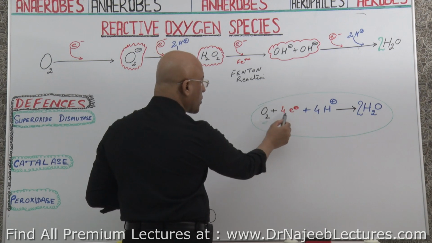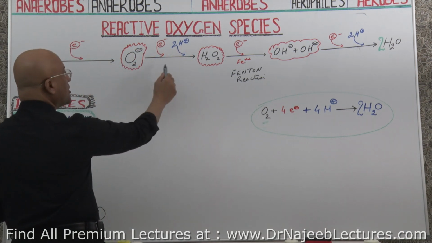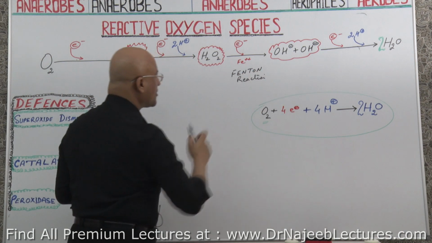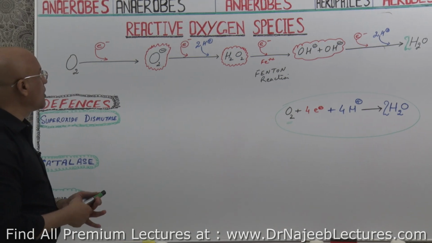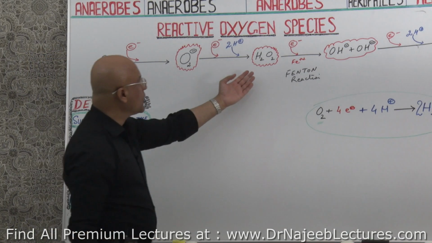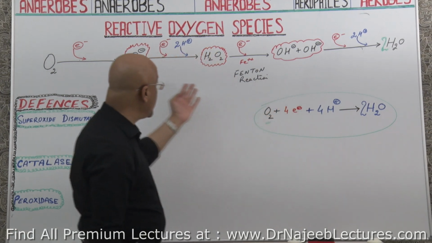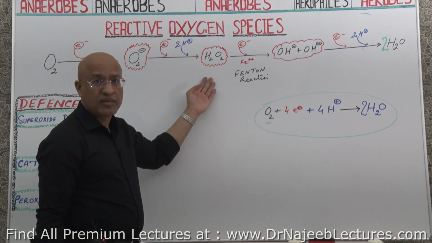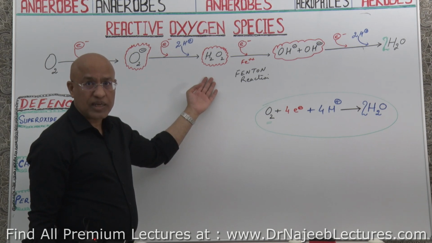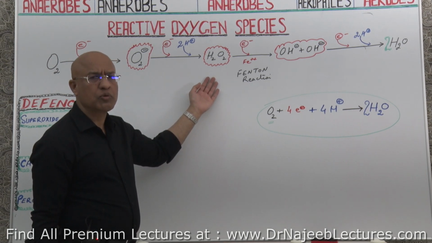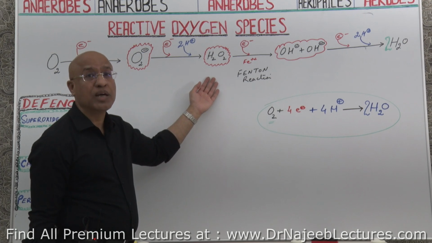But during this, I have broken down this process into small steps, and during these steps there is formation of superoxides, hydrogen peroxide and hydroxyls, right? And if they are set free in the cell, they will react with DNA or proteins. Not only DNA, but they can react even with RNA.